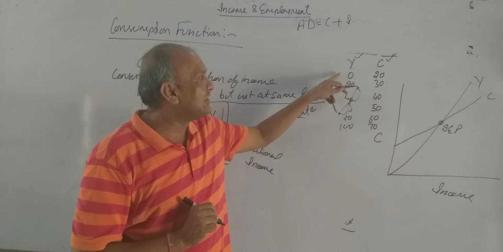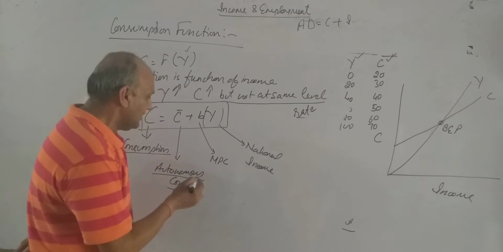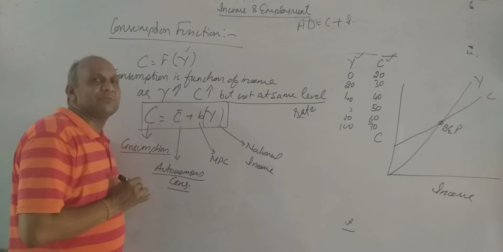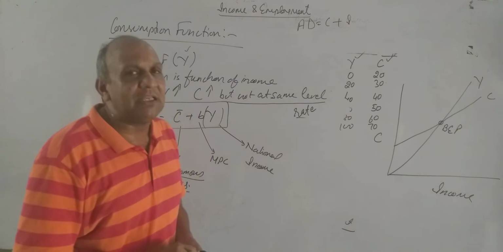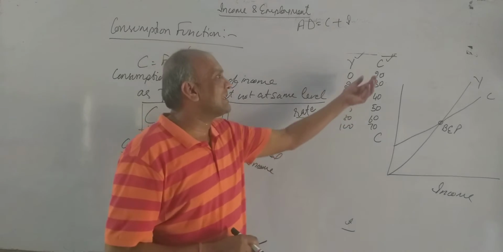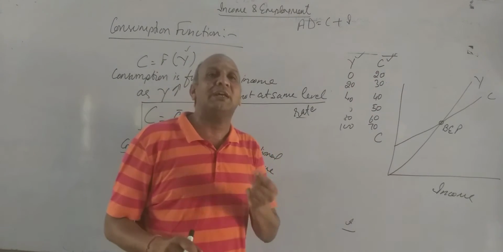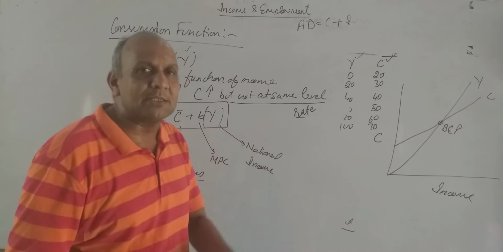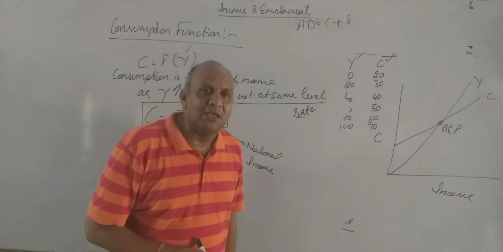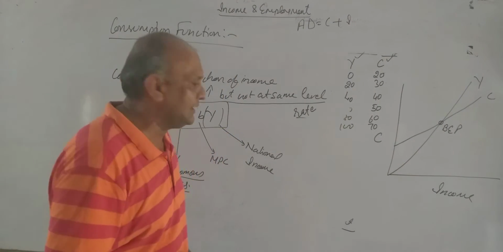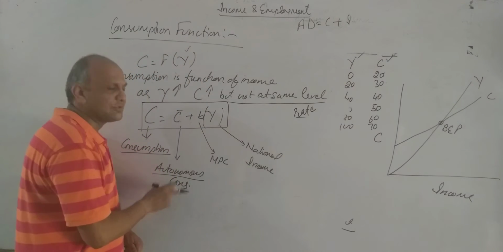That consumption which is at a zero level of income is known as autonomous consumption. मैंने previous lecture में भी आपको बताया था, even मेरी income जीरो है, फिर भी सर्वाइवल के लिए मुझे कुछ तो खाना पड़ेगा. कहाँ से अरेंज करता हूँ, that is another matter. Maybe from past saving, maybe by borrowing from someone. That is also autonomous consumption.